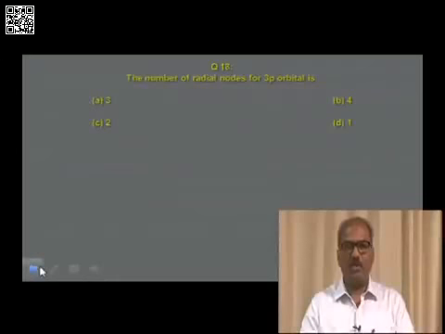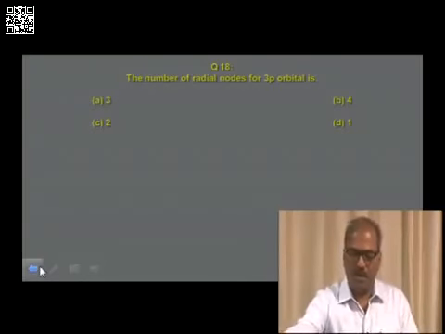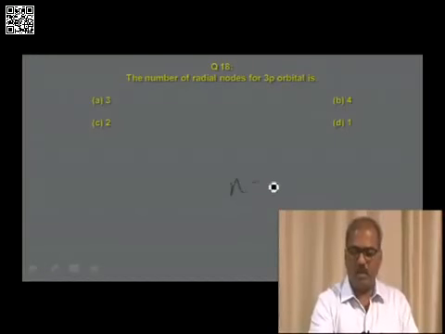The number of radial nodes for 3p orbital is: option A, 3; option B, 4; option C, 2; and option D, 1. The question asked is the number of radial nodes. The number of radial nodes is given by the formula n minus l minus 1 for the l orbital.